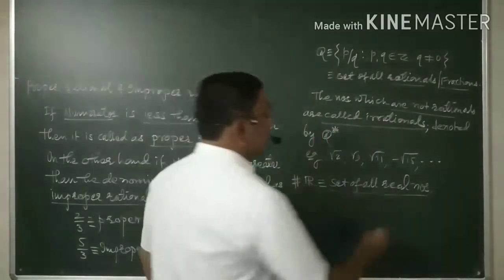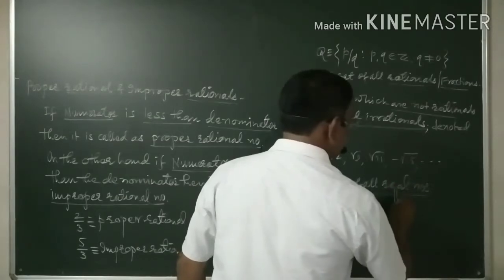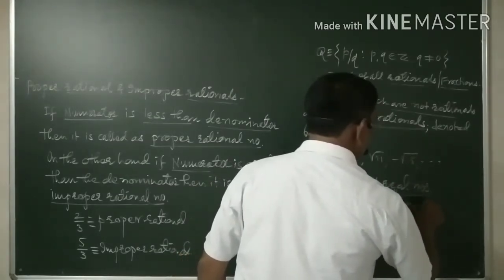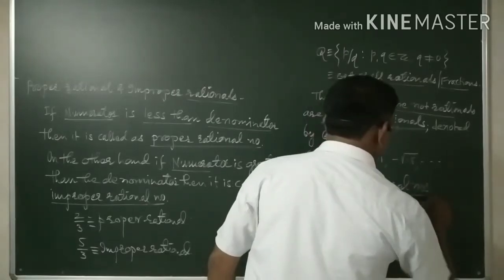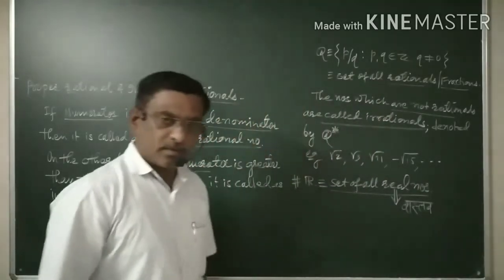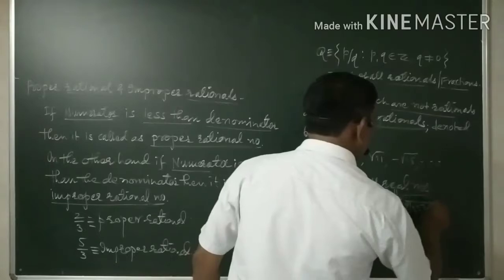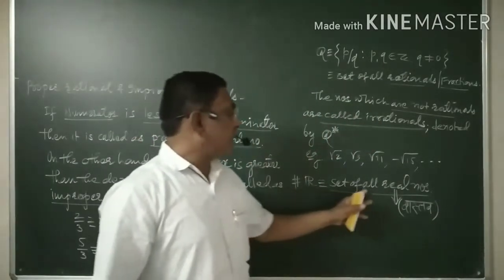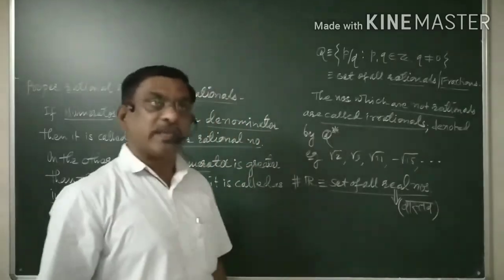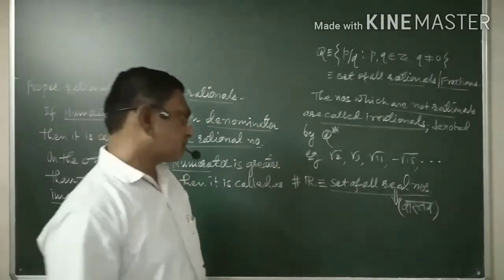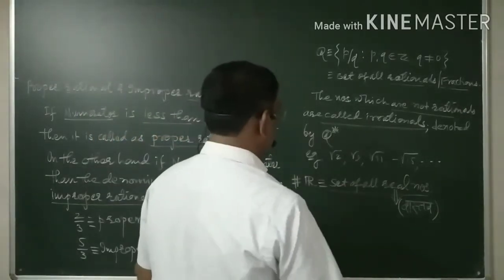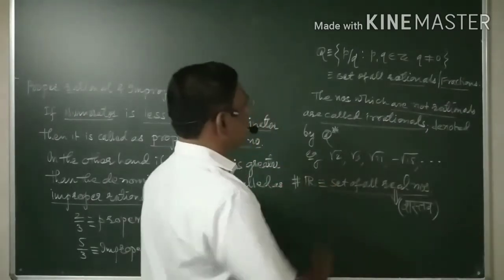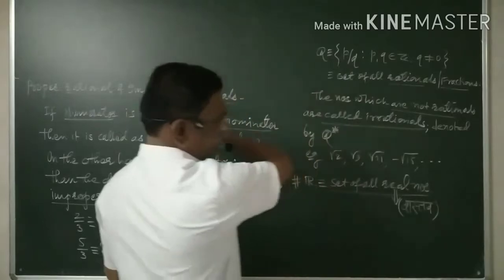The dictionary meaning of real in Marathi is vastav, and therefore the set of all real numbers is nothing but the union of all these sets.